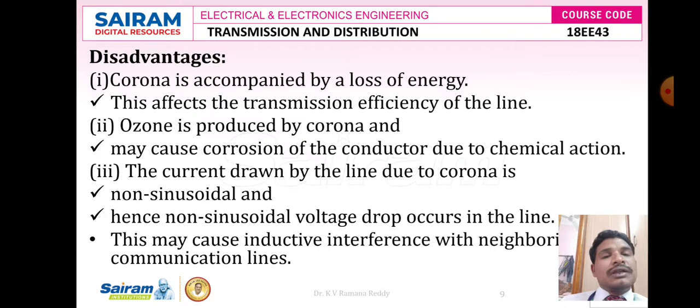So these are the various advantages and disadvantages and various factors which affect corona. Especially the disadvantages address the loss of energy and efficiency of the transmission line.